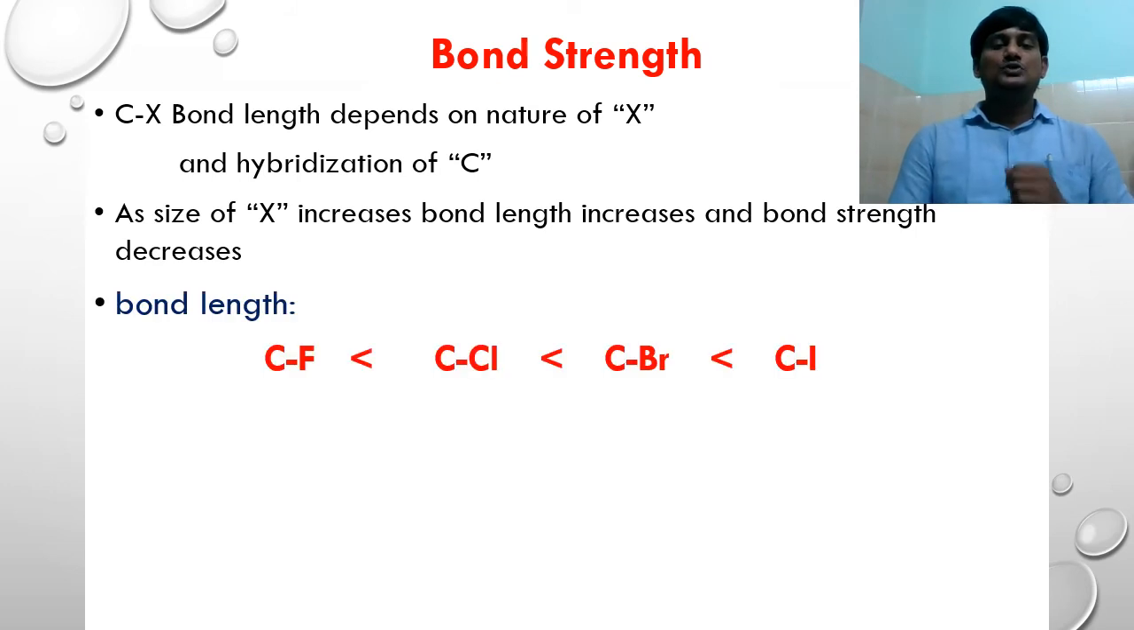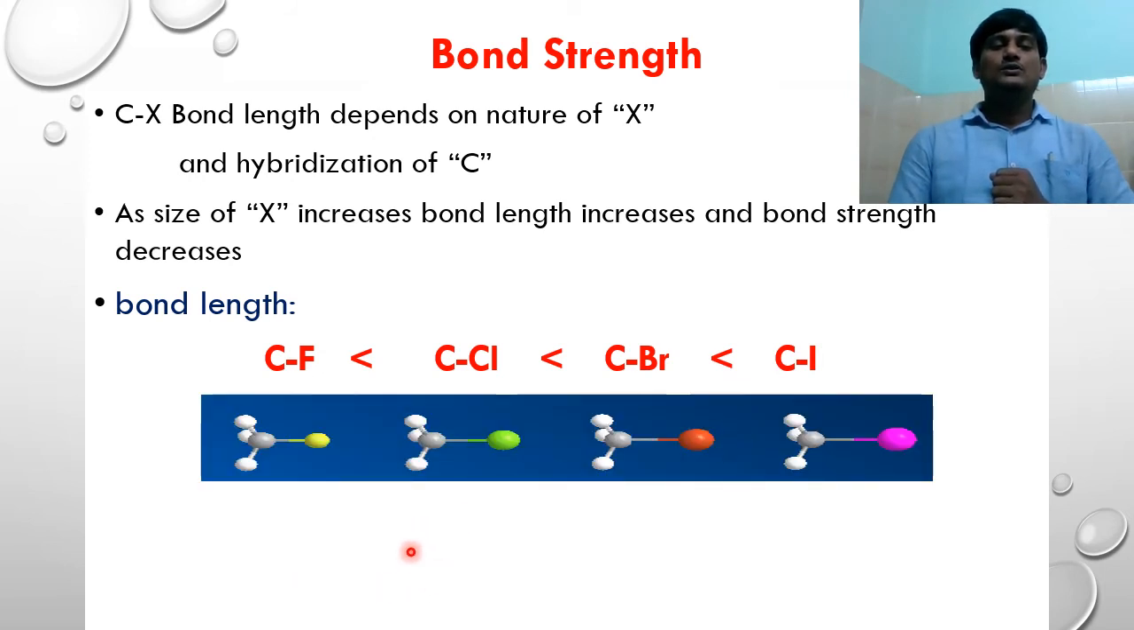In this diagram, we have the C-F bond, C-Cl bond, C-Br bond and C-I bond. Here there is an increase in size of halogen. So there is an increase in bond length from carbon-fluorine bond to carbon-iodine bond. So the bond strength will be exactly opposite to the bond length order. The highest bond strength will be for the carbon-fluorine bond. The next one is carbon-chlorine. The next one is carbon-bromine. And the least one is carbon-iodine.